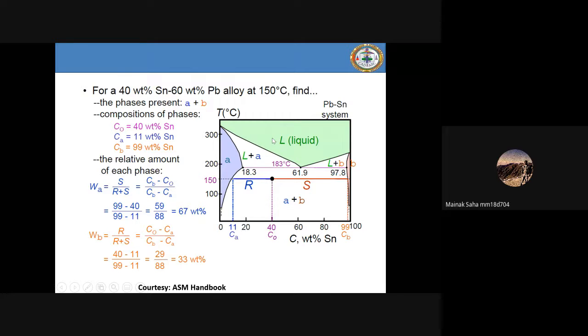Now you cool it very slowly and you cross this line. What is this line? Already you know this: above it, everything is liquid. What is this line? Liquidus. What is this line? Solidus. What is this line then? I think you might not know this line, but I will tell you. Any idea? We call it solvus. You know why? Because the solvus is the line which separates two solid solutions, or it might separate a liquid from a solid solution.